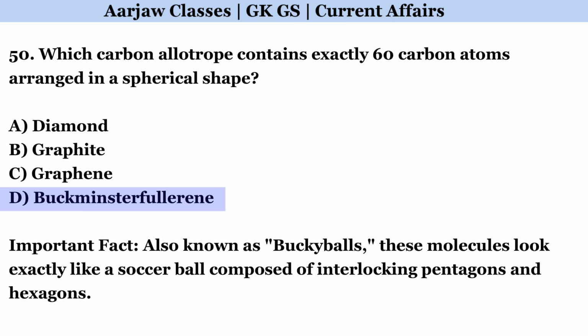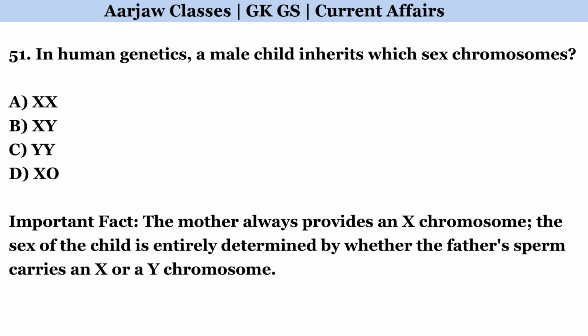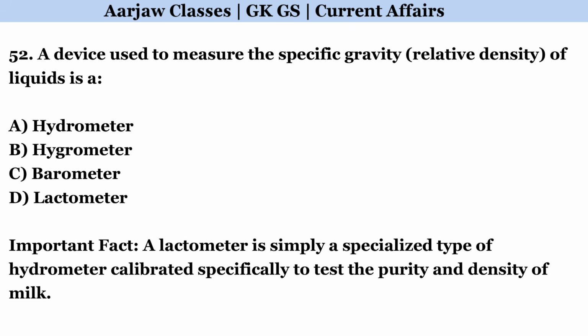Buckminster fullerene. In human genetics, a male child inherits which sex chromosomes? Correct option is B. XY. A device used to measure the specific gravity of liquids is A. Correct option is A. Hydrometer.